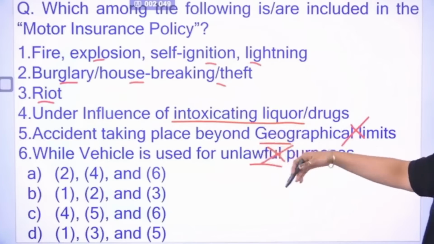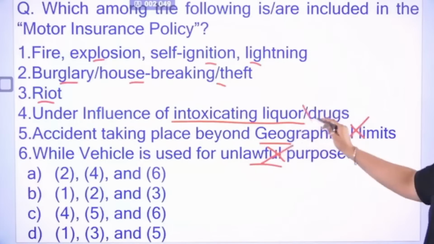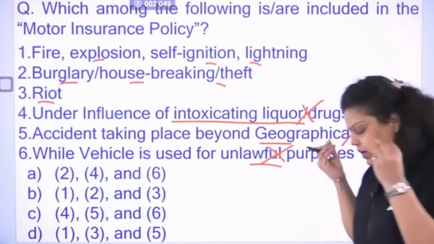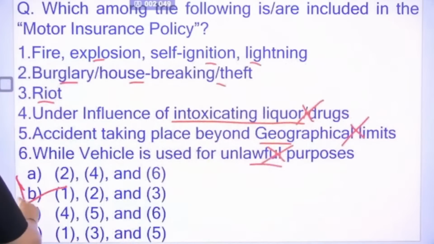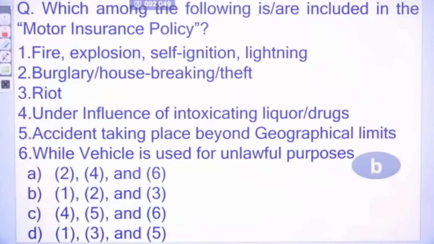If you are driving or riding the motor vehicle under intoxication of liquor and drugs, it will not provide you the insurance policy. But in case of fire, explosion, housebreaking, theft, riots, all these will be covered. So the first, second, third are the situations in which you will get the insurance under the motor insurance policy, but not in the 4th, 5th and 6th condition. They are not applied in the motor insurance policies. So the right answer will be your B option.